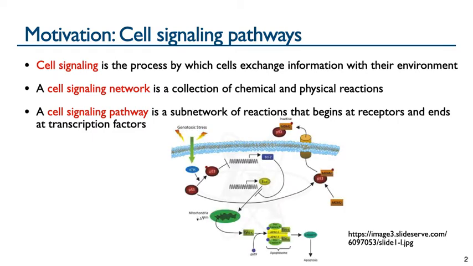Here I show an example of the p53 signaling pathway, which is involved in DNA repair and apoptosis. As shown on the left, when a stress signal is sent, p53 promotes DNA repair and downstream apoptosis by aiding in the transcription of several proteins. However, shown on the right, when there is no stress signal, p53 is inactivated and degraded when it's bound to MDM2. Perturbations in this p53 pathway cause cancer.